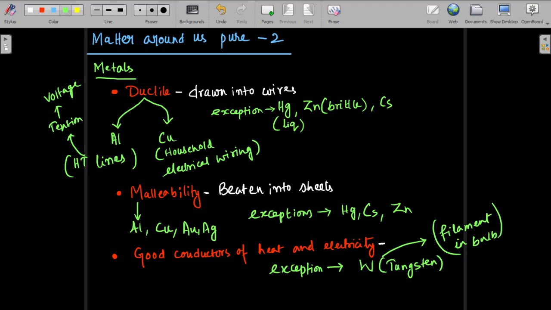Next, another exception is mercury. Mercury is not a good conductor. Lead is also not a good conductor. Lead is in fact the poorest conductor among the metals.